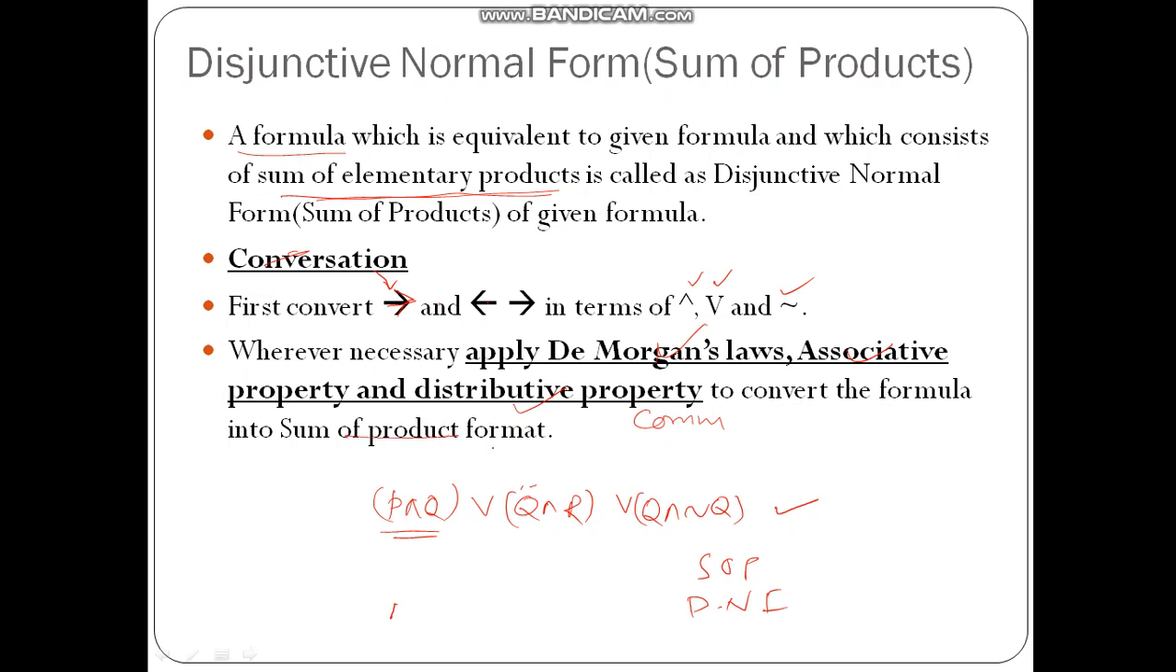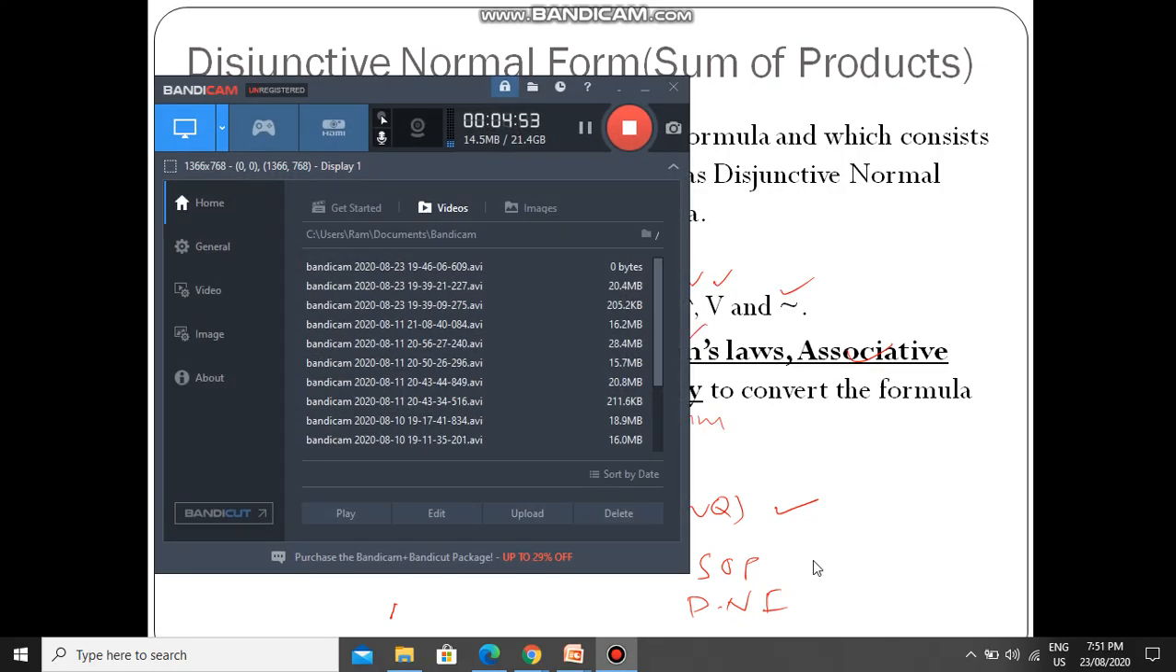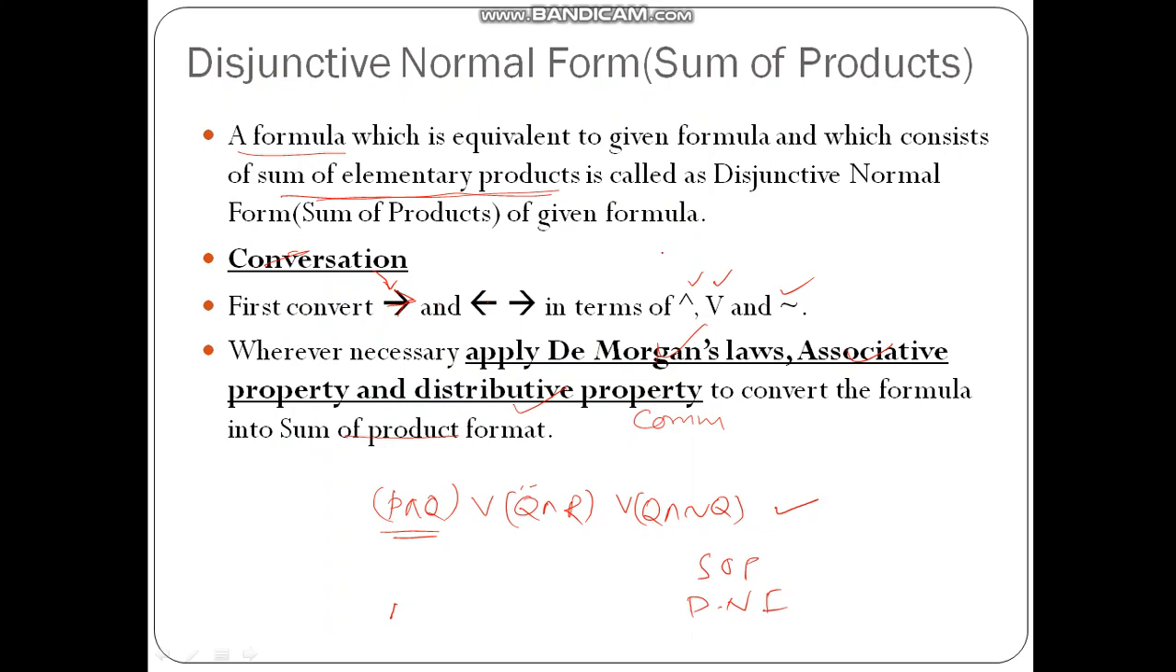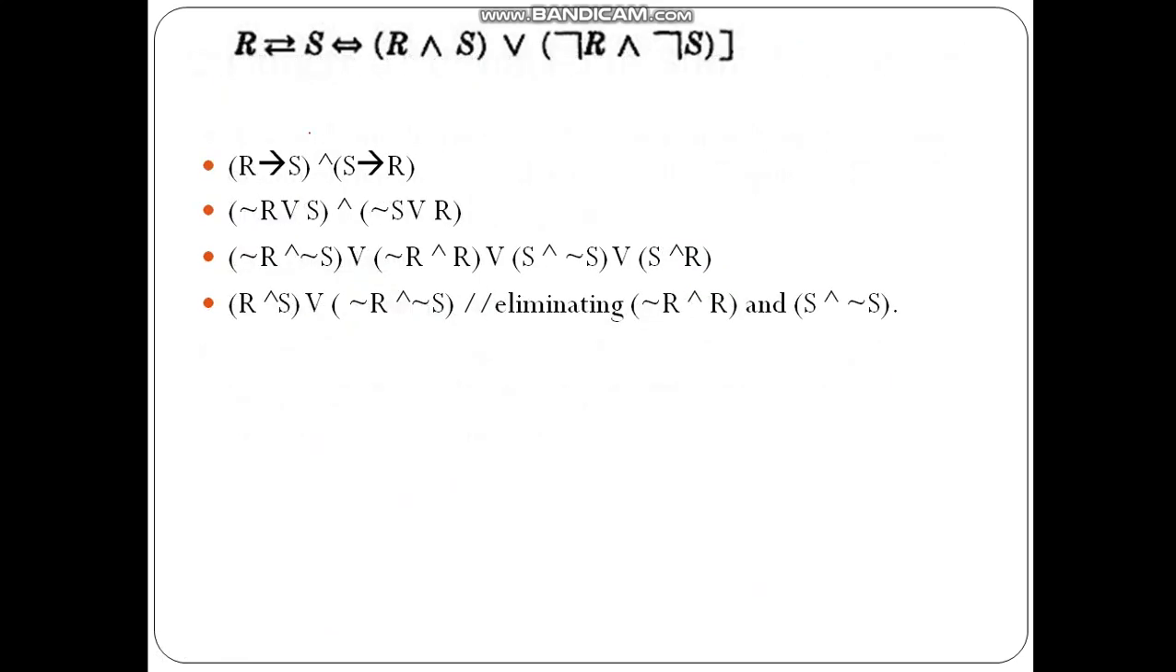Let us try to discuss some examples based on this and try to understand. So let us consider the first example. First example is R biconditional S. Prove that R biconditional S is equal to R and S or not R and not S. So this is a sum of products. This is the sum, summing all the products. So this is one product, this is another product.